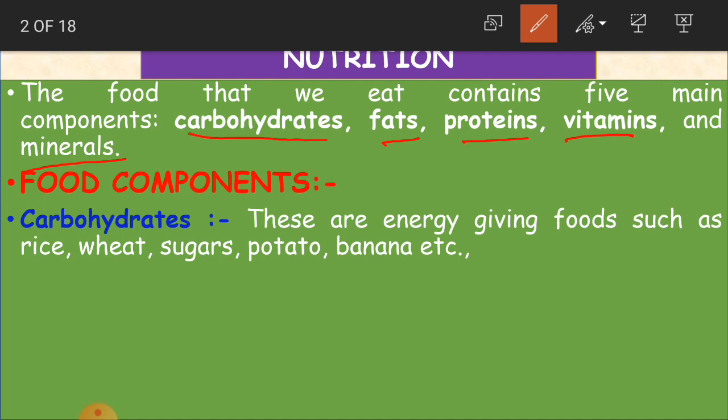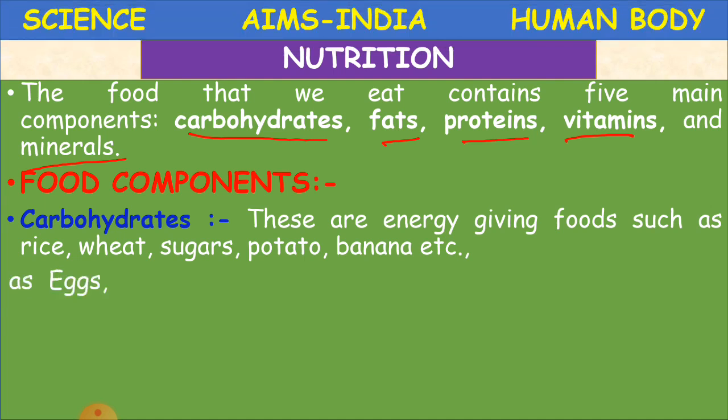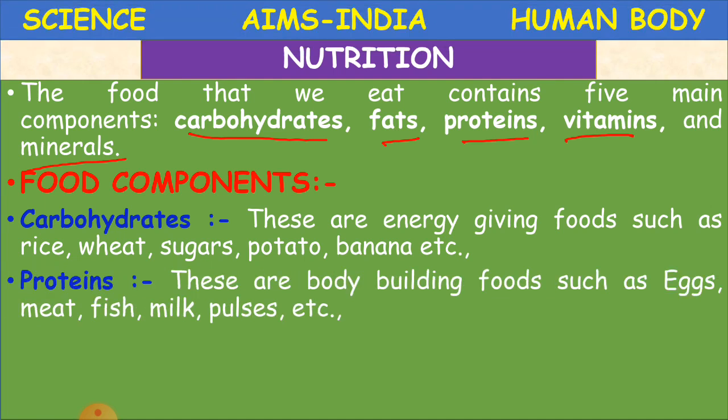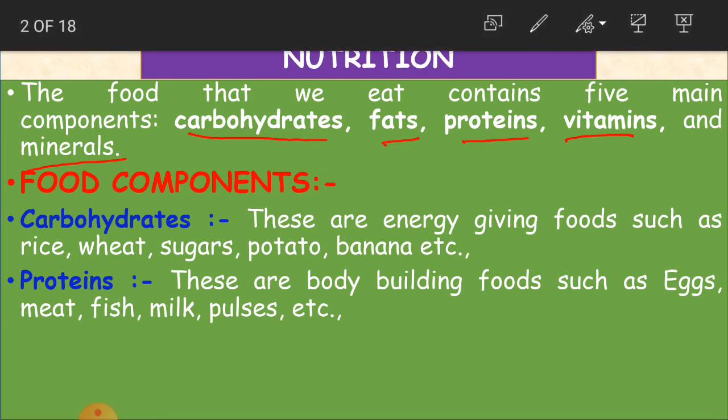And how are these food components? What are carbohydrates? These are energy giving foods such as rice, wheat, sugars, potato, banana, etc. These carbohydrates give energy to our body.